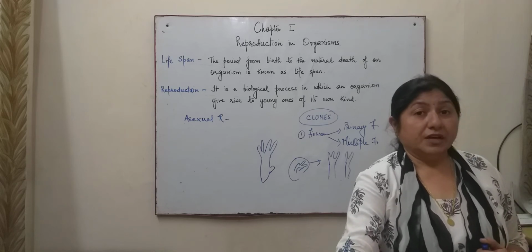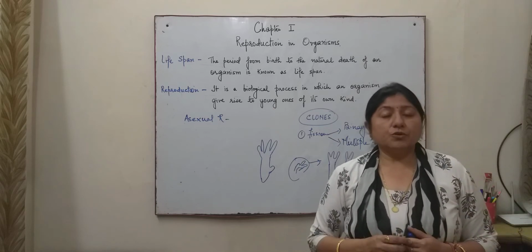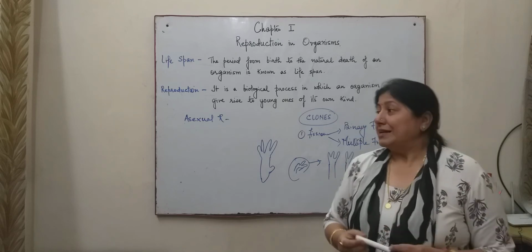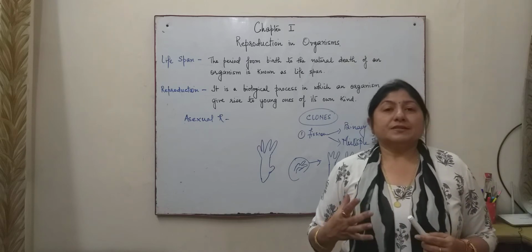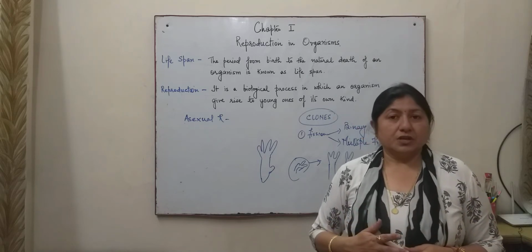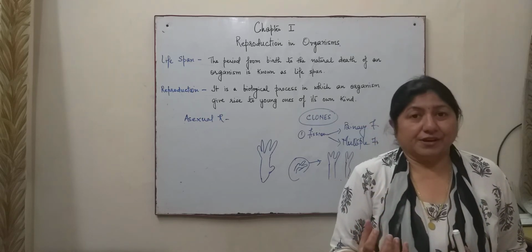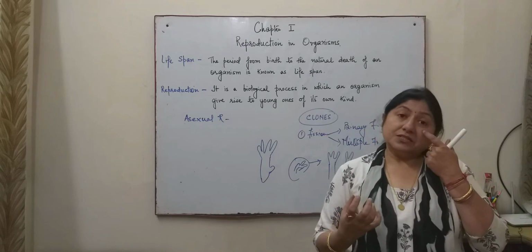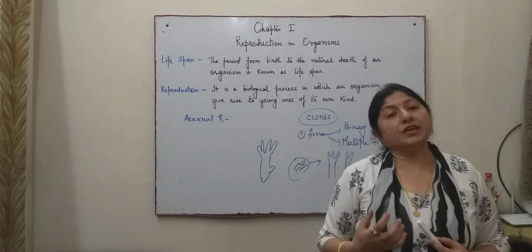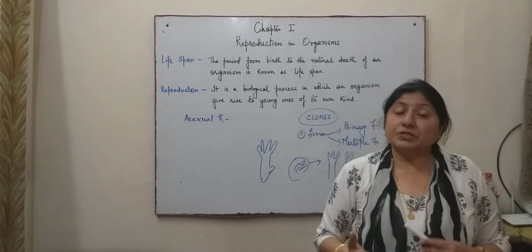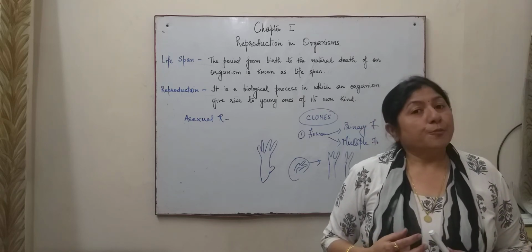We also have the formation of certain structures which are known as vegetative propagules. This is the method of vegetative propagation in which the organism has certain specific areas or regions, and these are capable of forming new individuals, which are similar to the parent plant, of course. So these are known as vegetative propagules.